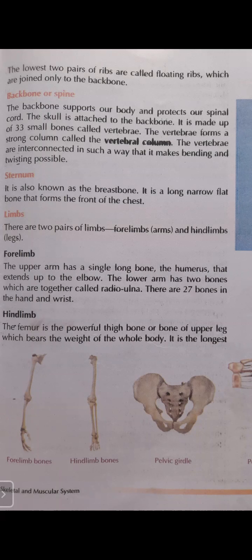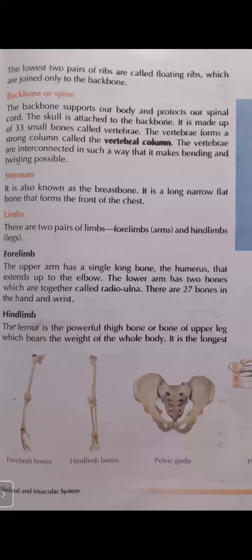Sternum is also known as breastbone. So our breastbone is known by a different name, that is sternum. It is a long, narrow, flat bone that forms the front of the chest. The front of the chest has a flat bone, and that flat bone is known as breastbone or sternum. Students, next part is limbs.